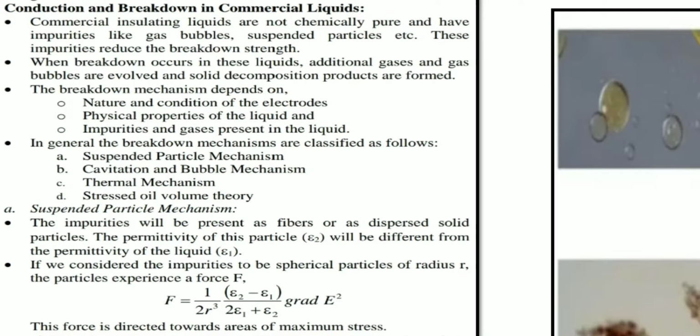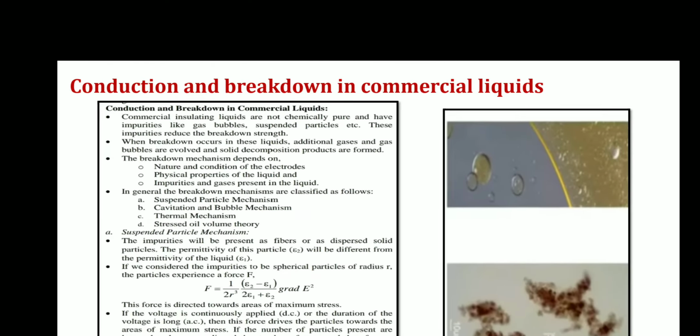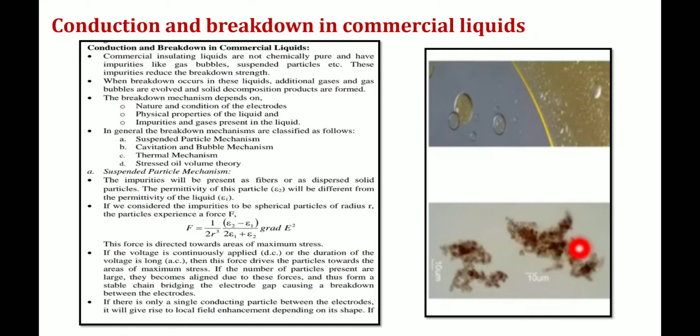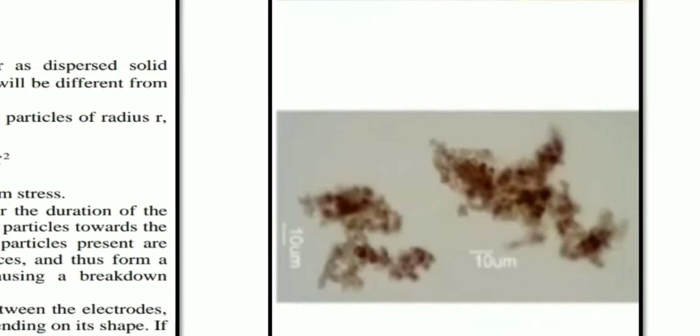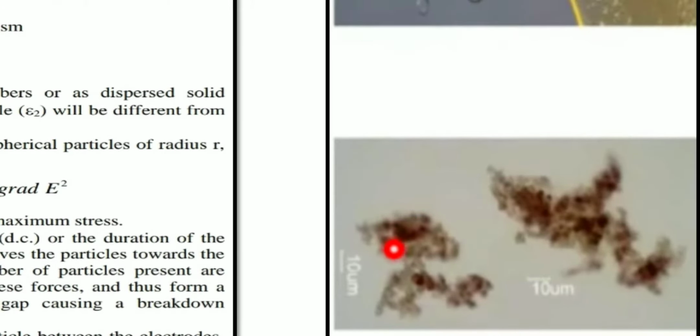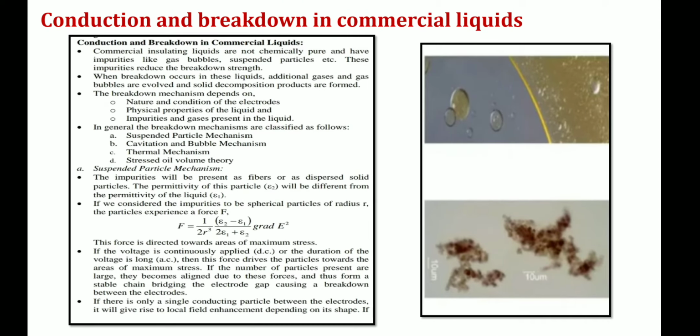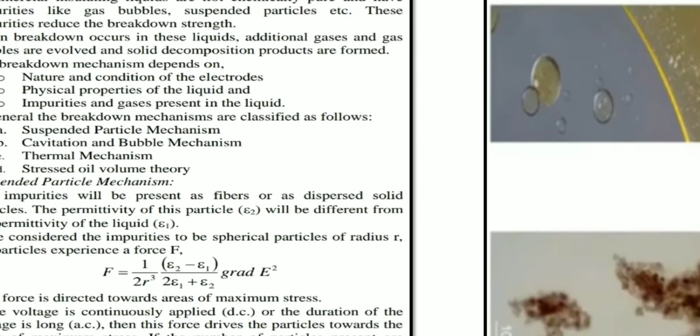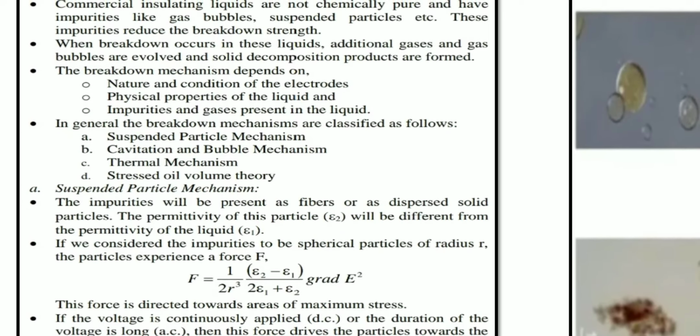What is the meaning of this? Suspended particles will be like any fibrous material. So in this oil we can observe that the fibrous material or any dust particles are going to be collected and settled down at one side of the oil itself. So what happens? Due to the presence of this fibrous material or any dust particles, the breakdown strength of the oil is going to be reduced. That is why the impurities will be present as fibrous or dispersed solid particles.